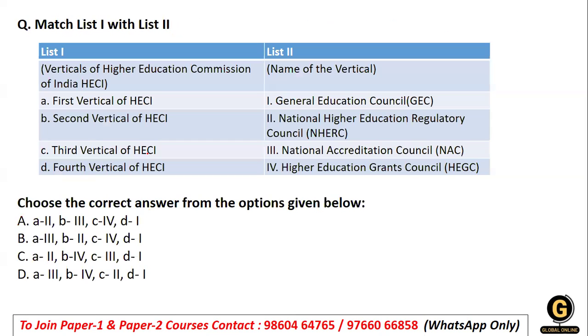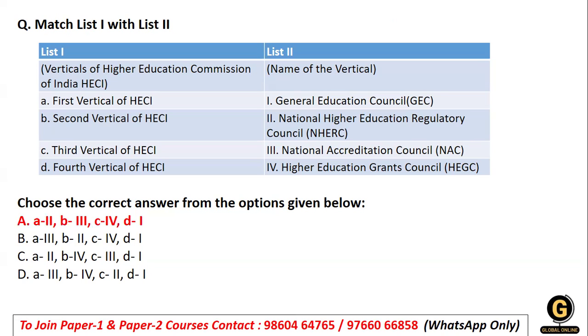Okay. Coming to the next question, you have verticals. I have taught you the verticals of the National Education Policy, and they have given which verticals? First vertical is which, second is which, third is which, and fourth is which, that is the Higher Education Commission of India. What are the verticals, right? It should be on the tip of your tongue because we have done the NEP class, the entire study lecture, for 2 to 4 lectures, and in this I have covered everything along with the notes also.